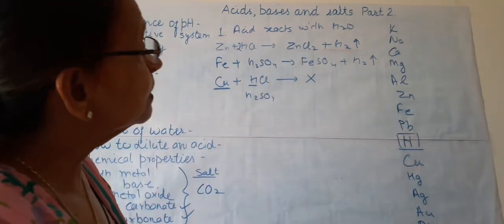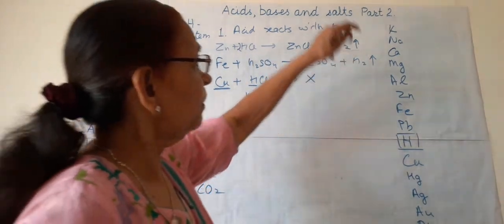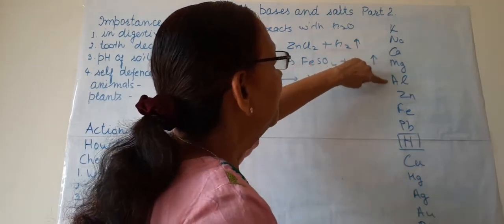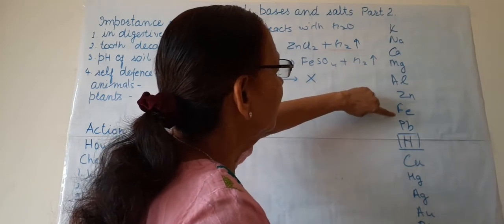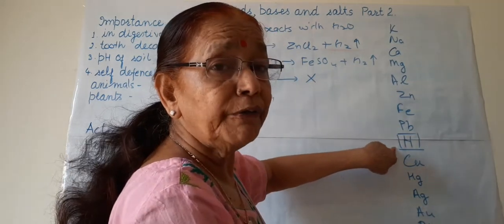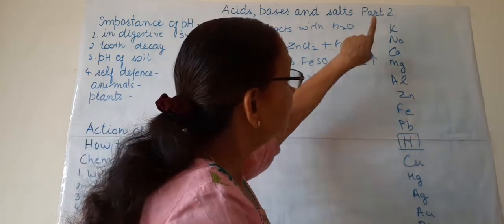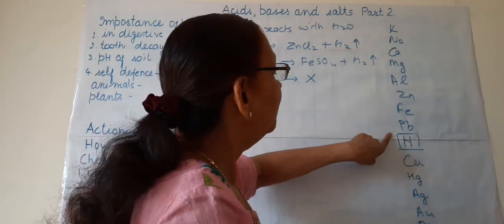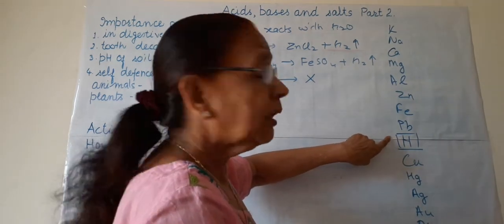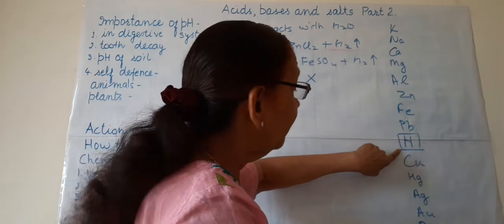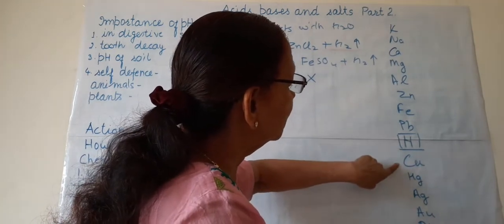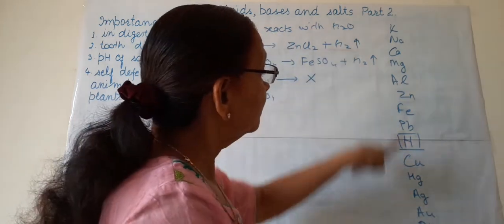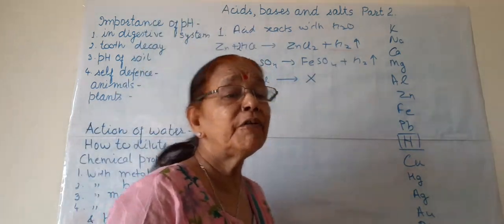So this is the reactivity series. Potassium, sodium, calcium, magnesium, aluminium, zinc, iron, lead. This is the position of hydrogen. Though it is the reactivity series of metals, and hydrogen is not a metal, it also produces a proton or a cation, so it is put here. And these are the lower metals: copper, mercury, silver, gold and platinum. So this is the reactivity series of metals.